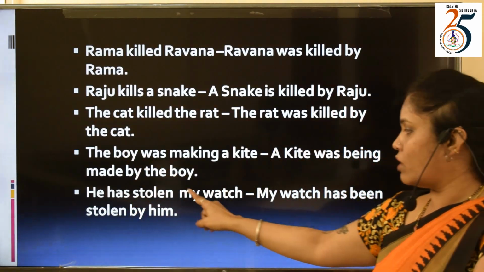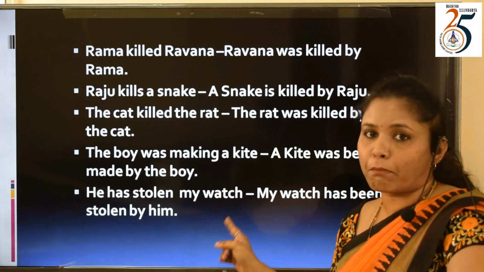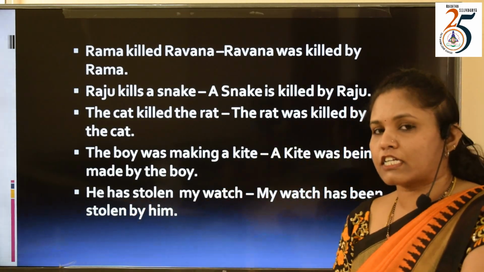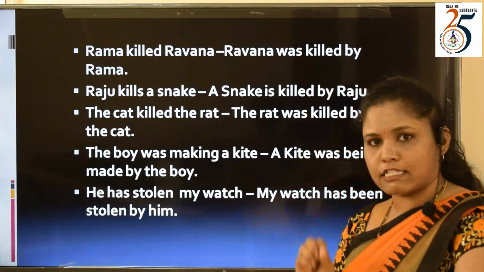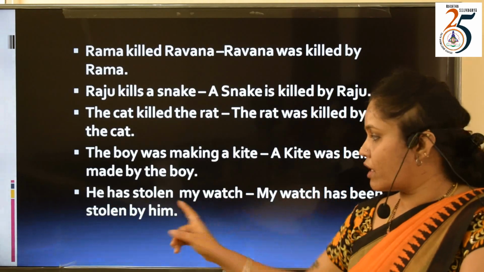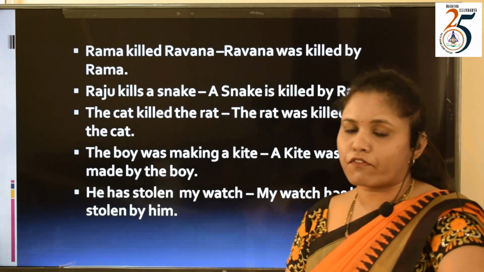He has stolen my watch. Students, please observe that this kind of sentence can also appear. Here you have a present perfect sentence, because has shows the sentence is in perfect. What is the speciality of a present perfect sentence?